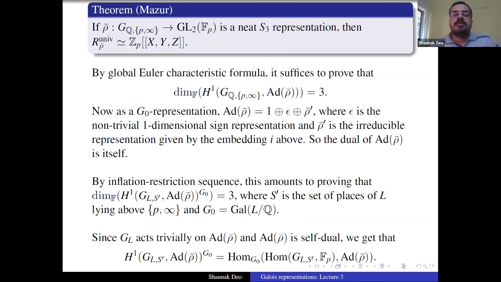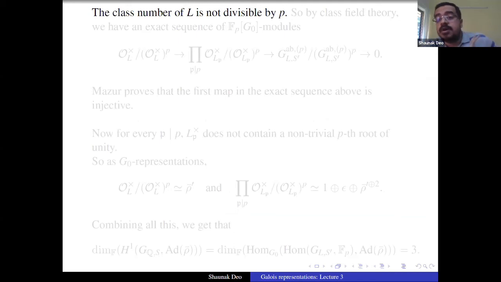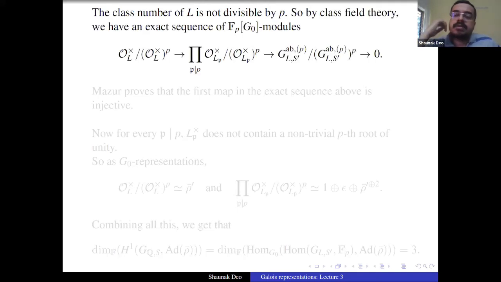For that, Mazur first observes that the class number of L is not divisible by P. So the trickiest part of this calculation is gone. By class field theory, we have this exact sequence of F_P G naught modules, which takes, so we have this surjection from O_{L_p}^* modulo O_{L_p}^* power P, where p is a prime dividing P, and L_p is the completion of L at p, and O_{L_p} is the ring of integers in it. That's the notation I just shortened.